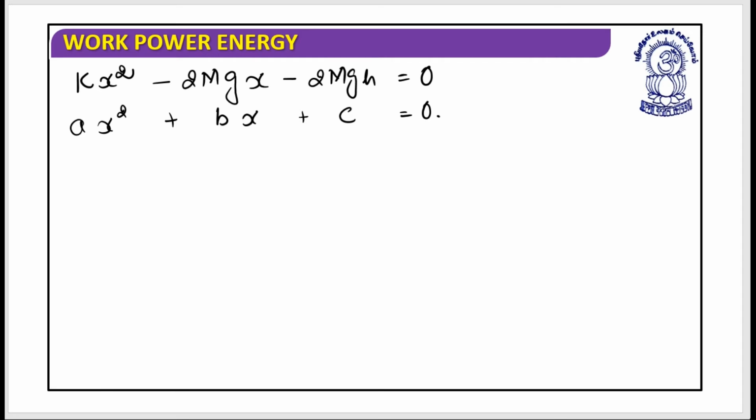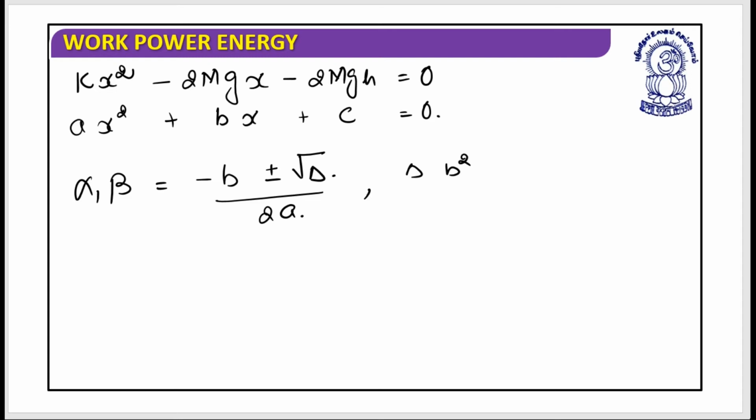As you understand, this is a quadratic equation, and it should have two roots, alpha and beta, given by minus b plus minus root of delta divided by 2a. Delta can be calculated as b square minus 4ac.